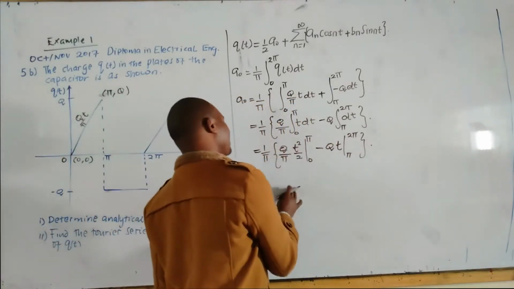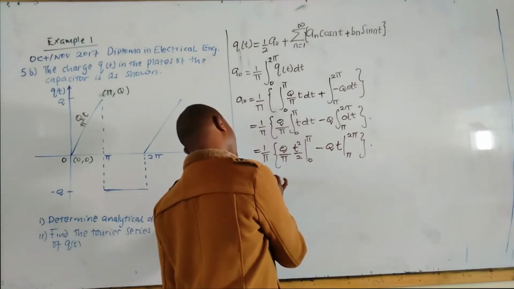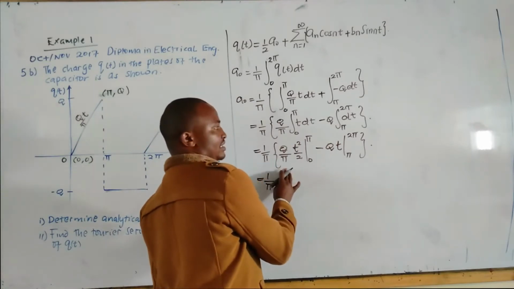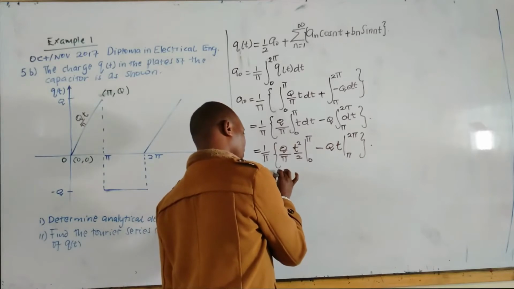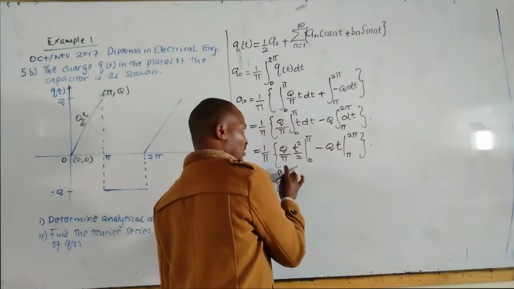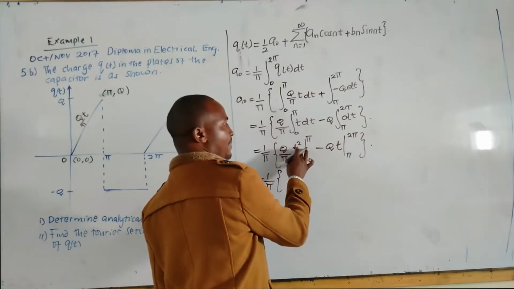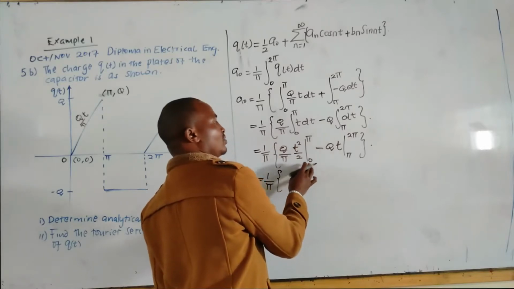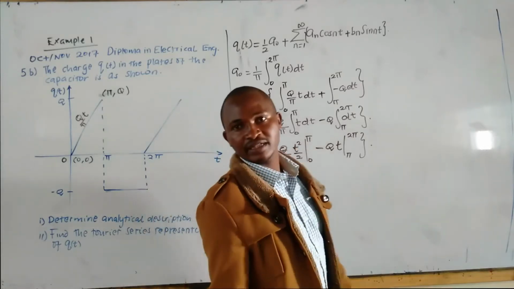If you substitute the limits of integration here, it's 1 over pi. The upper limit is pi squared over 2, and the lower limit is 0, which will completely disappear.